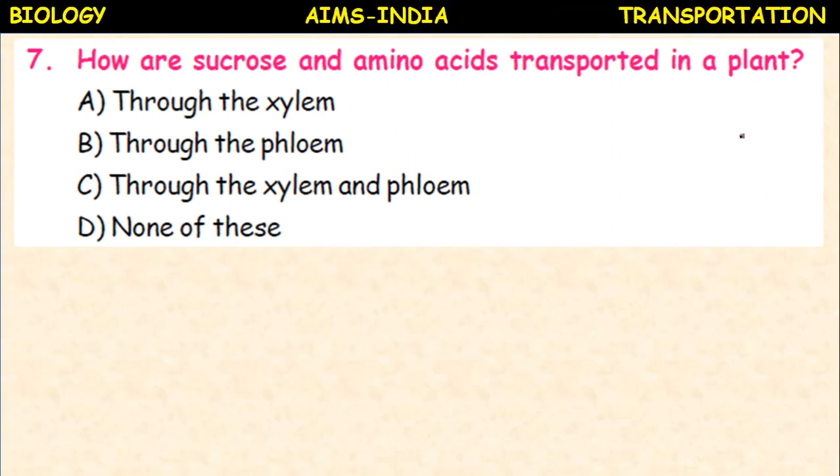How are sucrose and amino acids transported in a plant? Through the xylem, through the phloem, through xylem and phloem? None of these. It is through the phloem tissue that sucrose and amino acids are transported.